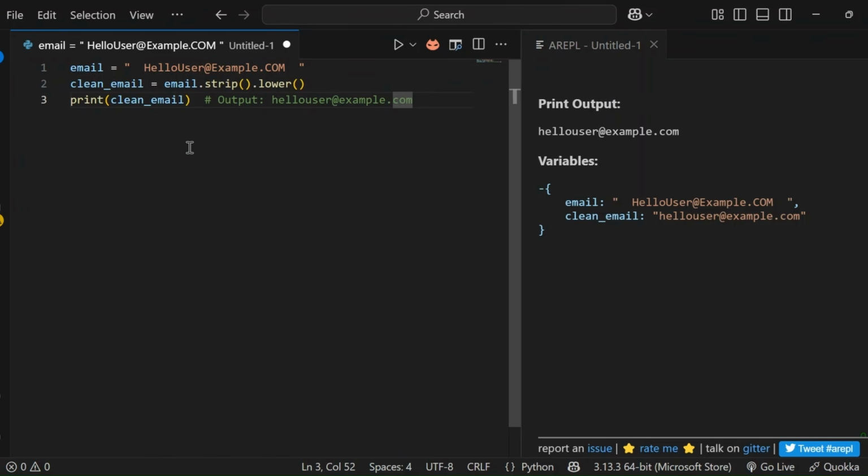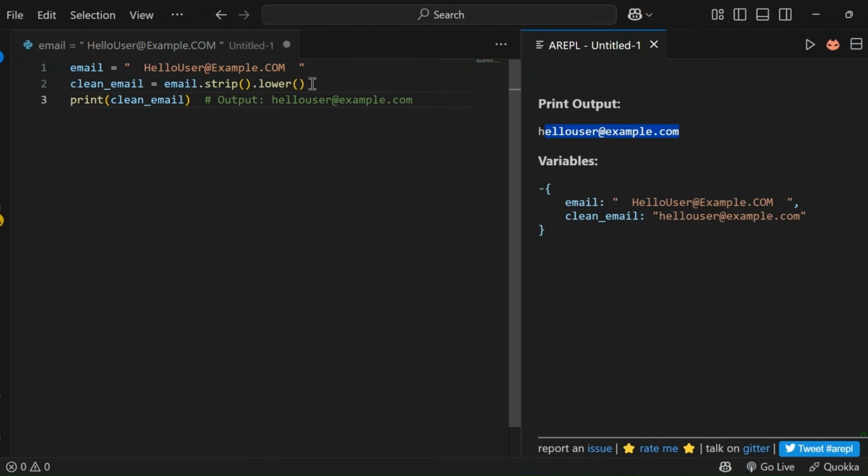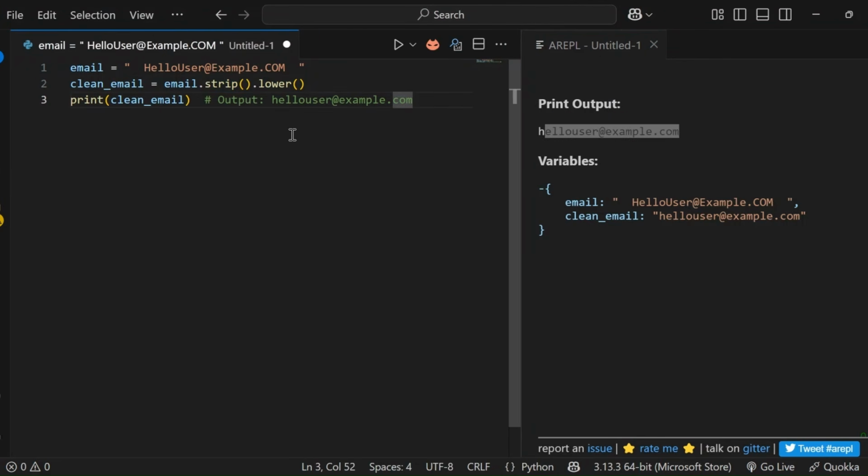When working with emails, it's a good idea to clean them up before using them. For that, we have two string methods. One is the dot strip and the other is the dot lower method. The dot strip method helps us remove any extra spaces at the start and end of the string. Whereas the dot lower method changes all the letters to lowercase because email addresses are usually case insensitive.